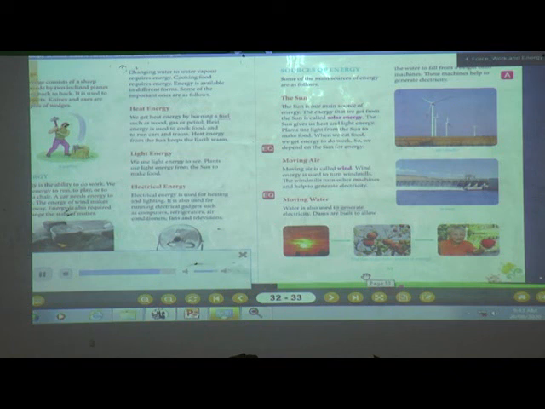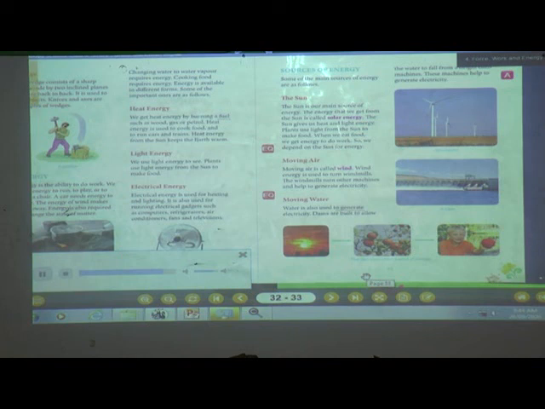The energy that we get from the sun is called solar energy. The sun gives us heat and light energy. Plants use light from the sun to make food. When we eat food, we get energy to do work. So, we depend on the sun for energy.